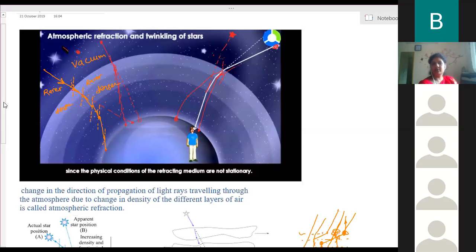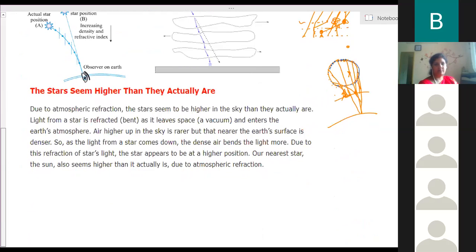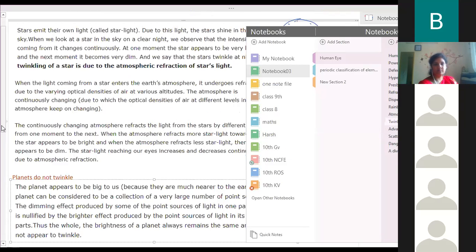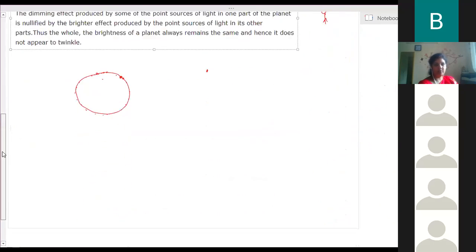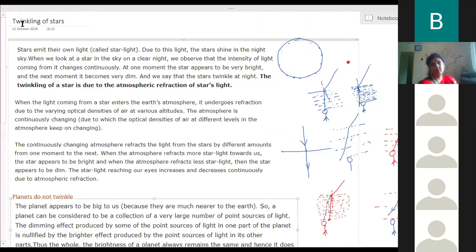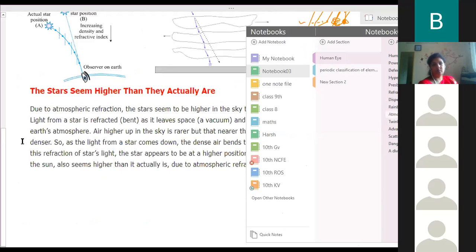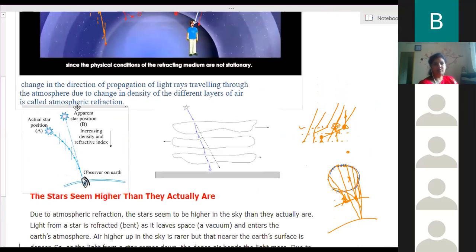Is this clear? Yes, ma'am. That is what is explained here. The twinkling of stars, and the stars seeming higher than they are. These are the always-asked questions. There is no diagram for it, but they will ask these questions continuously. No diagrams. So write down atmospheric refraction, and the stars seem higher than they actually are. This is the definition of atmospheric refraction.